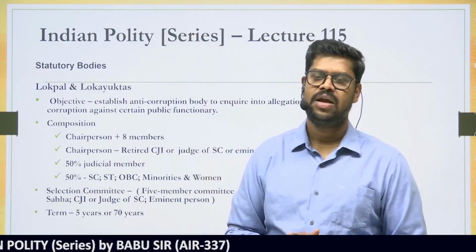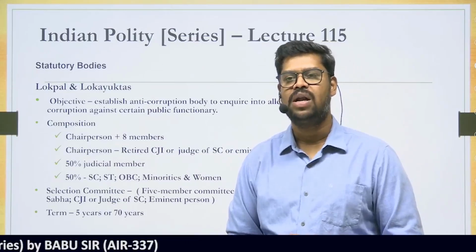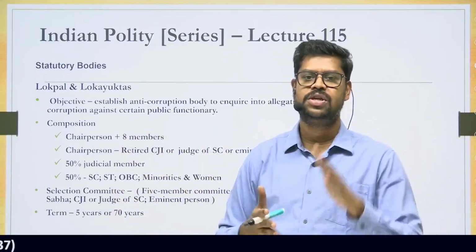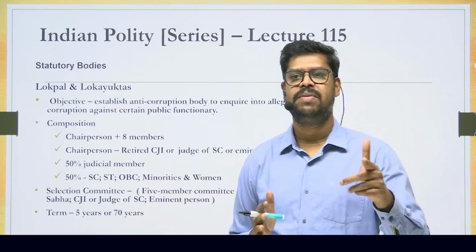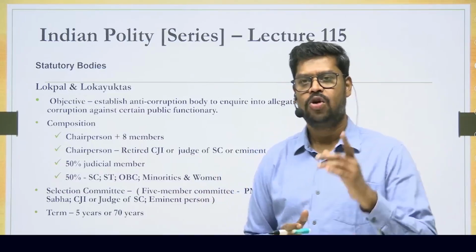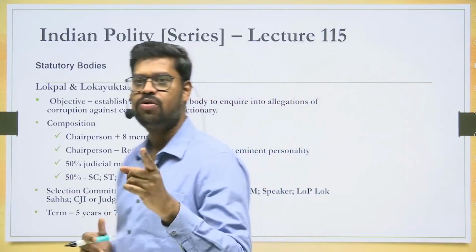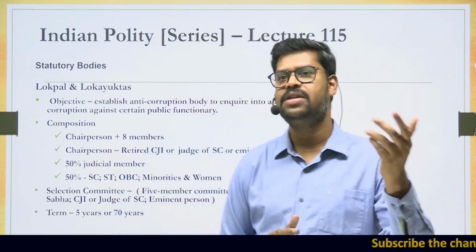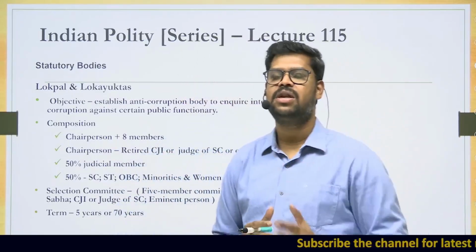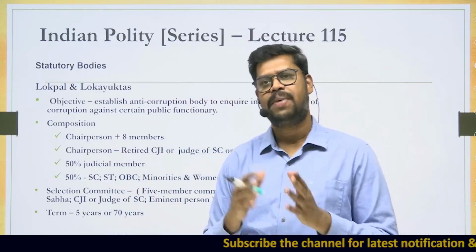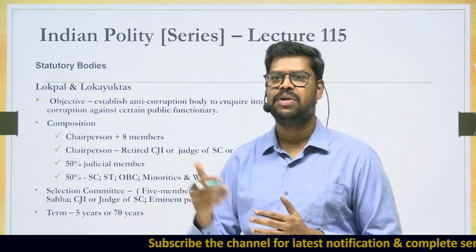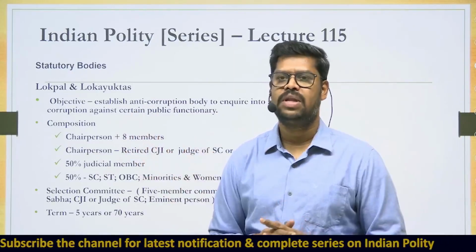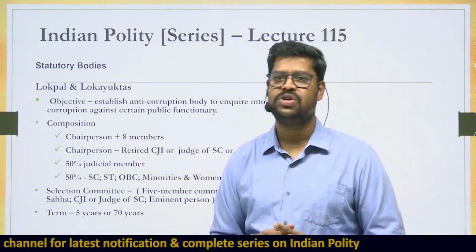On the other hand, the Lokpal and the Lokayukta Act allows the Lokpal to have control over all the government officials, Group A, Group B, Group C, Group D, all the officials can be made accountable if they engage in corruption. Not only that, it also includes the union ministers, including the Prime Minister of India. Although the Prime Minister is exempted in certain cases, there are exemptions, but in general he is also under this. Apart from that, there are also certain other exemptions. For example, I think the defense officials are excluded, but otherwise most of the people are brought within the ambit of the Lokpal, including the members of parliament.